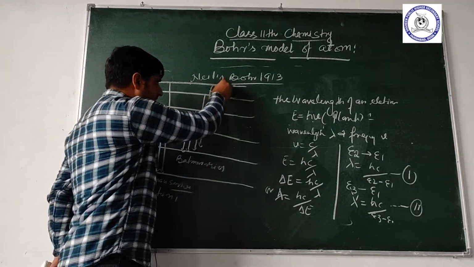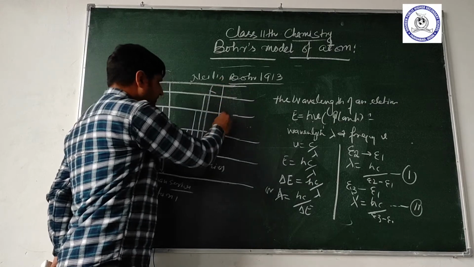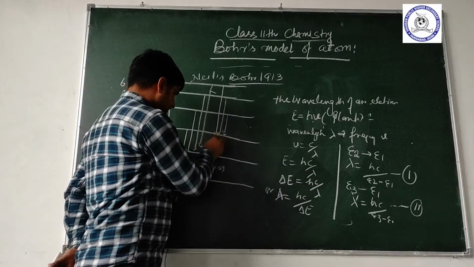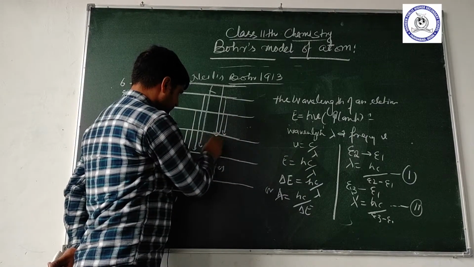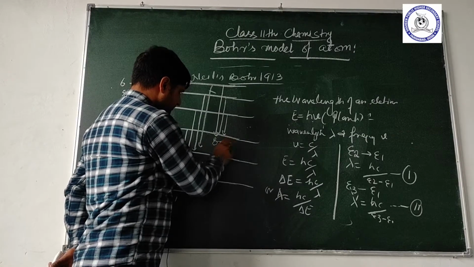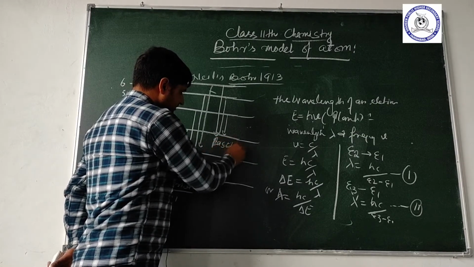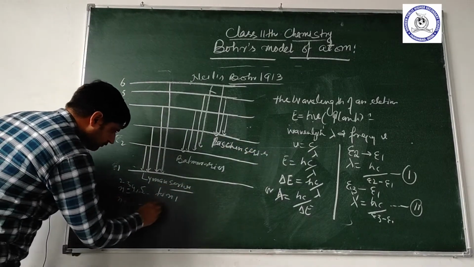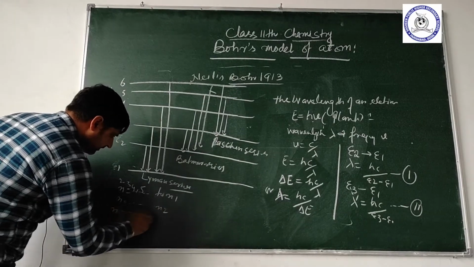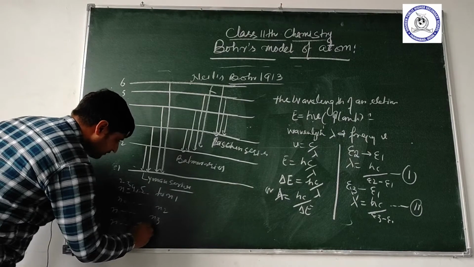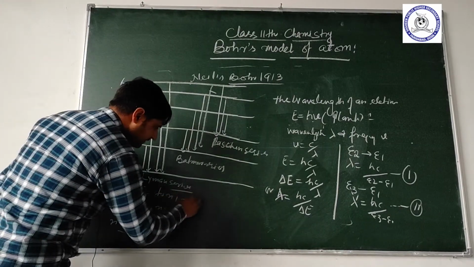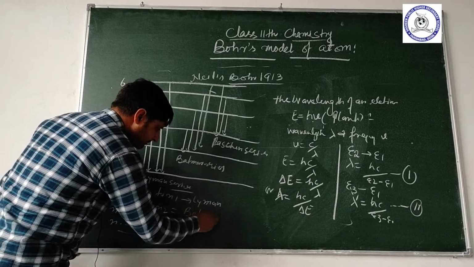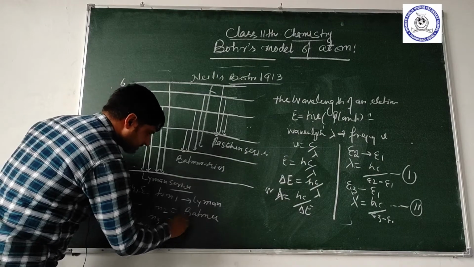When an electron jumps from a higher energy level to n3, this is called the Paschen series. Paschen series means n higher to n3, n higher to n4 and so on. This is called the Lyman series, this is the Balmer series, this is the Paschen series.